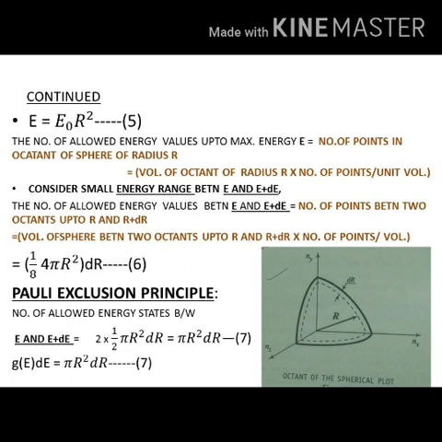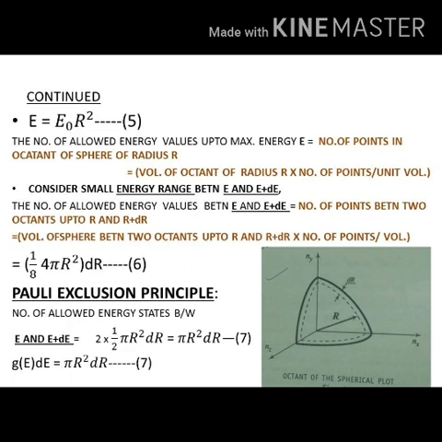Therefore we can write the number of allowed energy states between E and E plus dE equal to 2 into 1/2 pi r square into dr. The 2 gets cancelled, so the remainder is pi r square into dr. Call this equation 7.